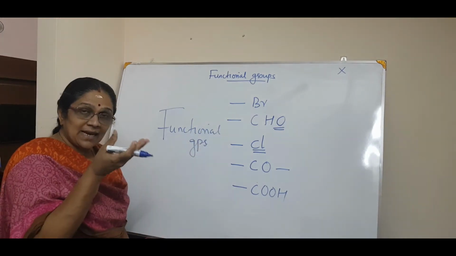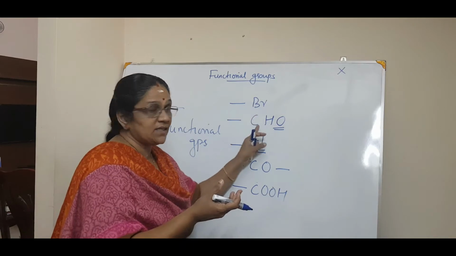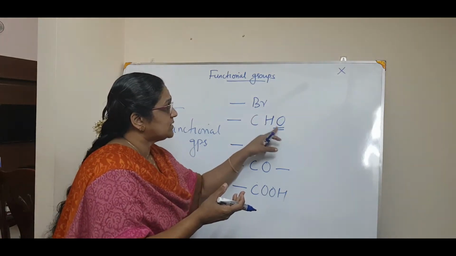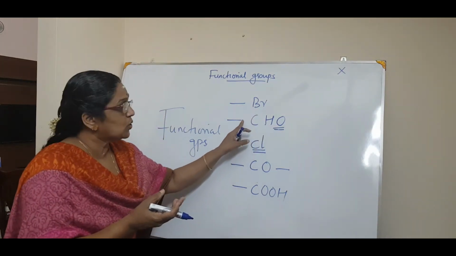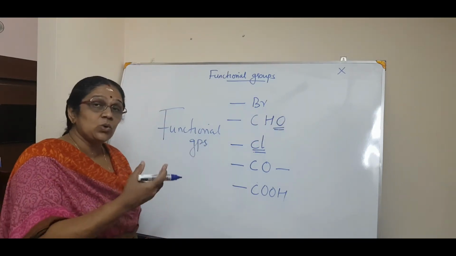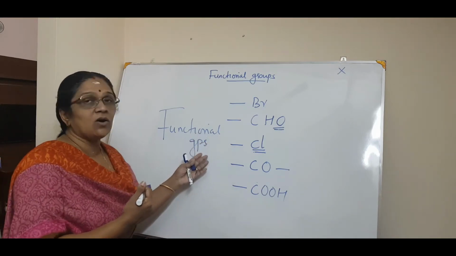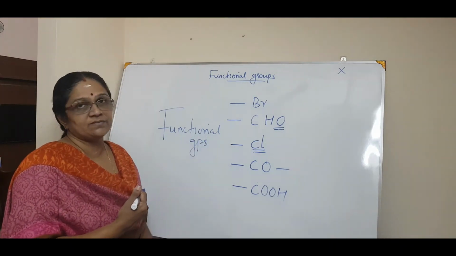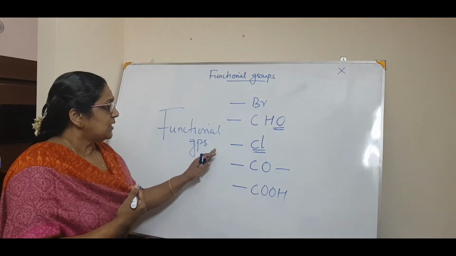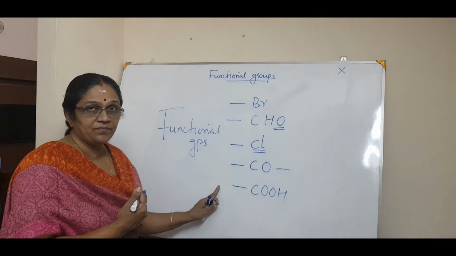So a group of atoms or heteroatoms linked to the carbon chain are called functional groups. These are the examples of functional groups which you have to study.